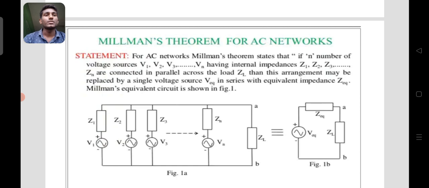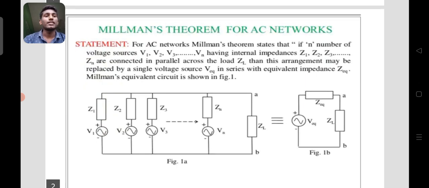For AC networks, Millman's theorem states that if n number of voltage sources V1, V2, V3 up to Vn, having internal impedances indicated with Z1, Z2, Z3 up to Zn, are connected in parallel across the load impedance ZL, then this arrangement may be replaced by a single voltage source called V equivalent in series with an equivalent impedance Z equivalent.